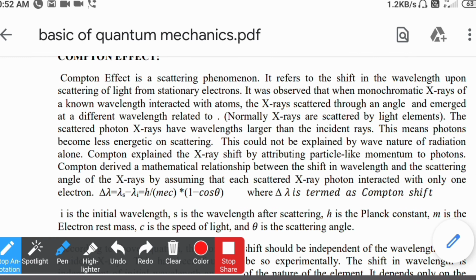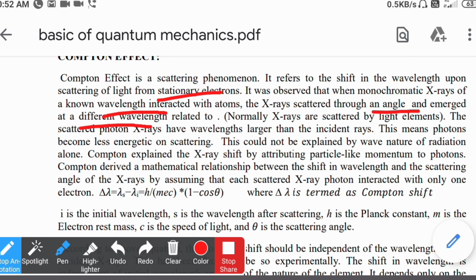It refers to the shift in the wavelength upon scattering of light from a stationary electron. It is observed when monochromatic X-rays of a particular wavelength interact with the atom. The X-rays get scattered at a particular angle and emerge at a different wavelength, meaning their energies have changed.